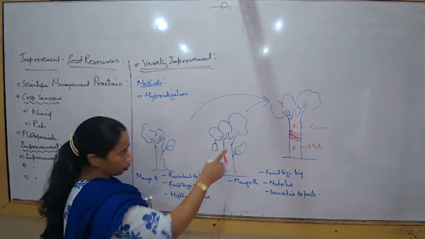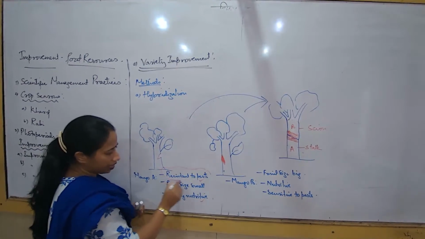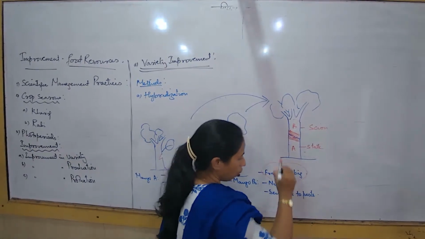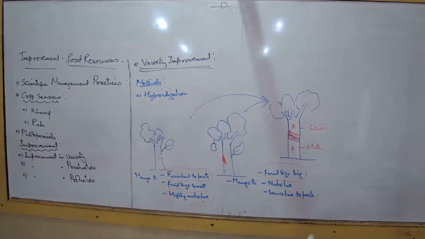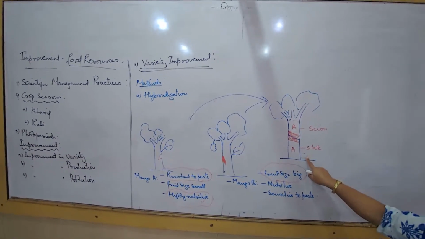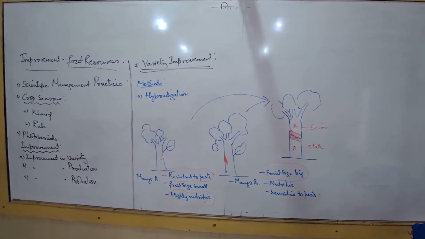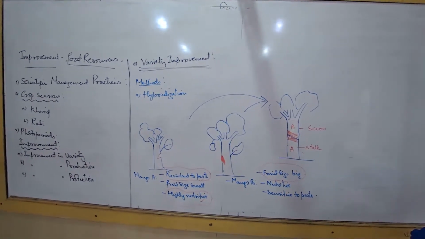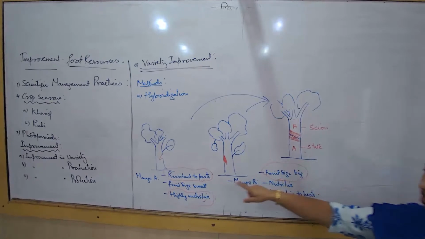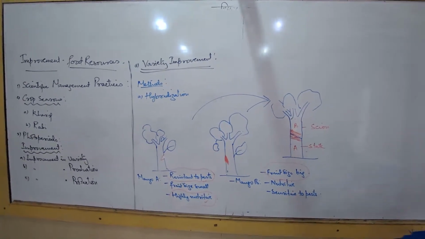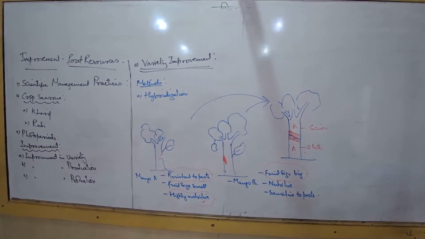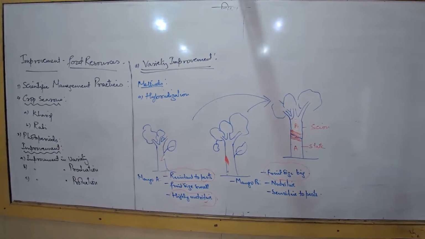So ultimately now, the breeder is successful in getting this characteristic and this characteristic and this characteristic all together in the hybrid plant. So these are the three good characteristics that the breeder wants to bring together. And this is a hybrid. So this plant now gives rise to fruit. The mangoes are appreciably big in size. The plant is nutritive also. The fruit is nutritive also. And the plant is very much resistant to pests also, with various different types of disease causing organisms. If this is what is done, this is what is known as hybridization.